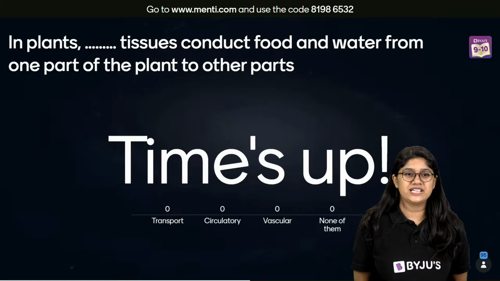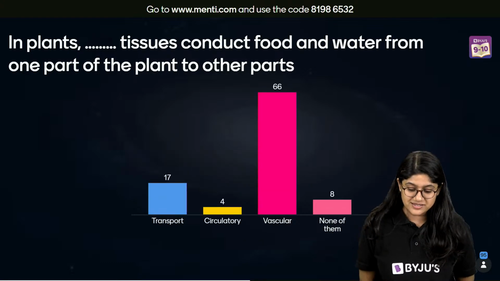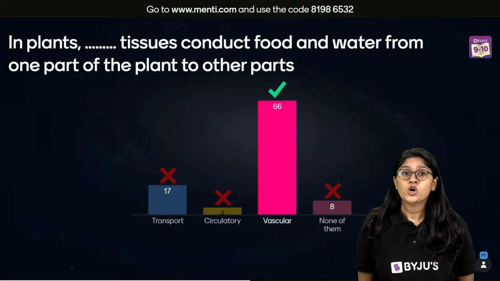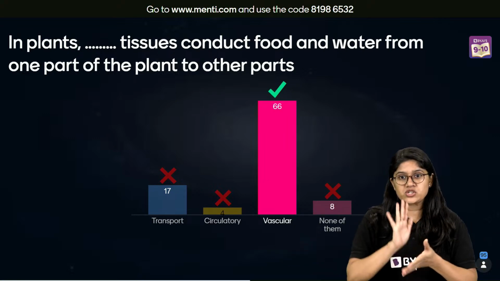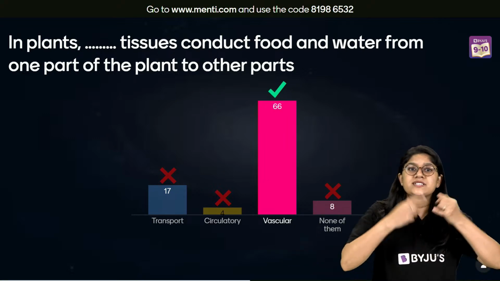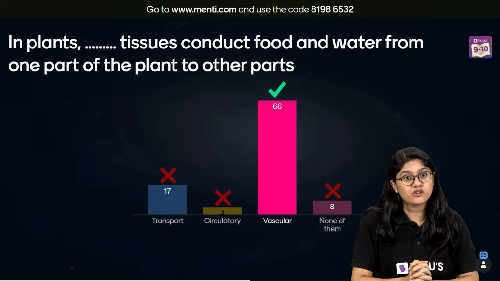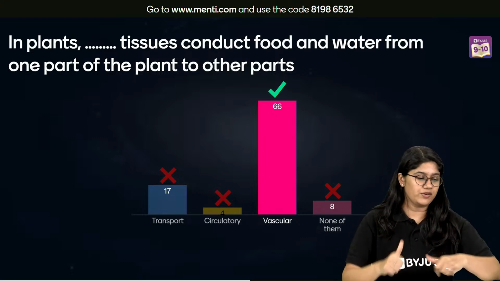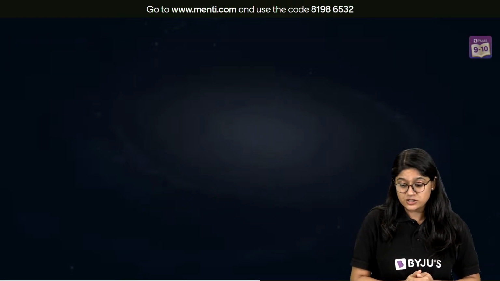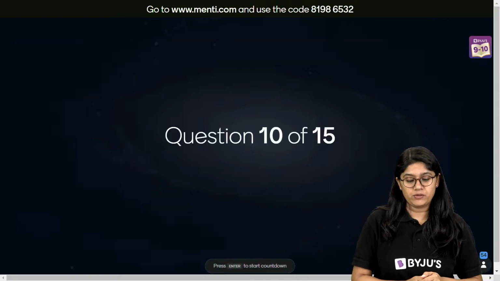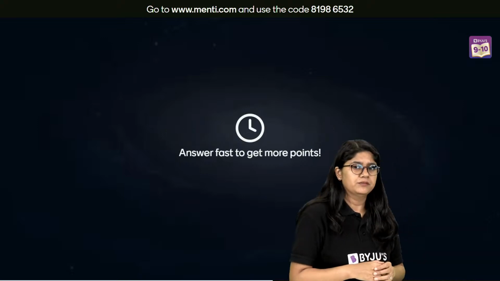Very good, easy peasy. And the correct answer is vascular tissues, right? In plants, we have the vascular tissues, which include the xylem and the phloem. Xylem helps in the transportation of water and minerals, and phloem helps in the transportation of food. Good, everyone. 66 of you have voted for the correct answer. It's a good number.